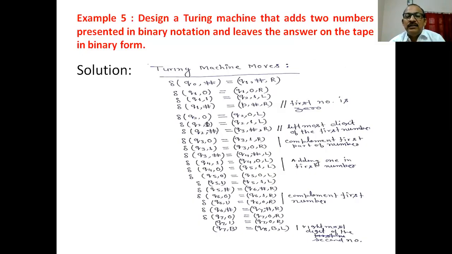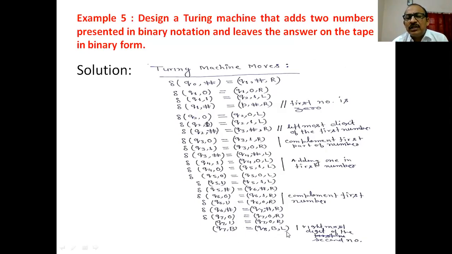second number. Is it clear? So the machine goes to the state Q7. This is replaced by this and moves in the right direction. And this is the leftmost bit of the second number. And here, what is our task? Our task is to replace all zeros by zero, ones by ones, and move in the right direction until this B is encountered, until the second number is adjusted.